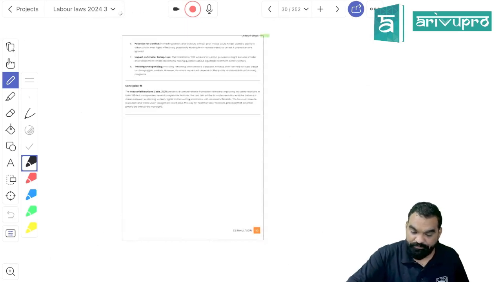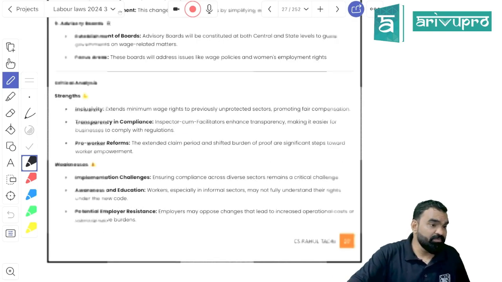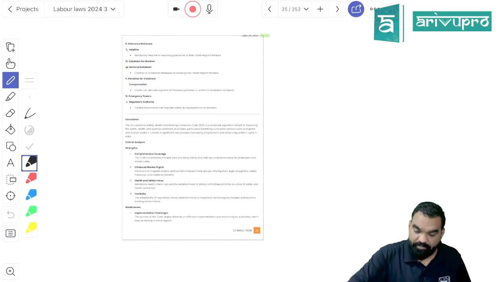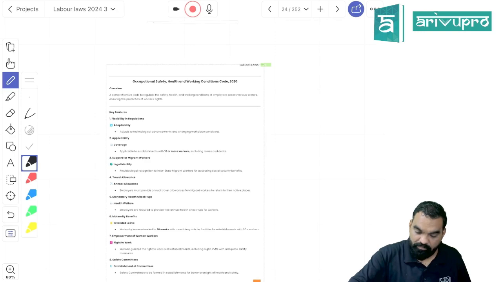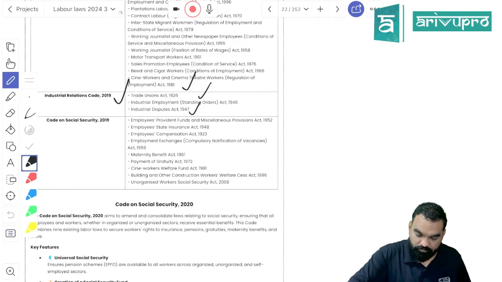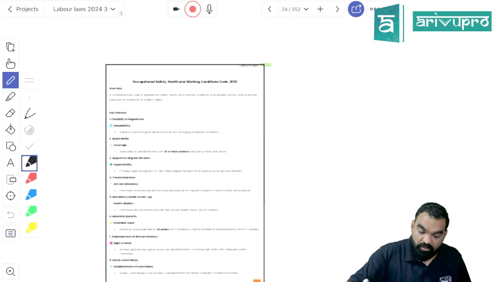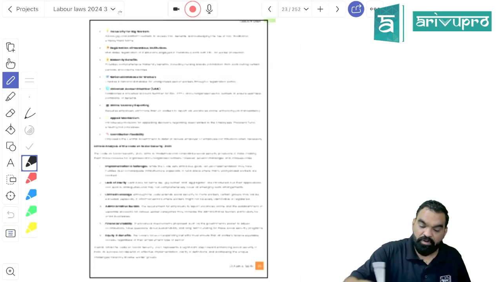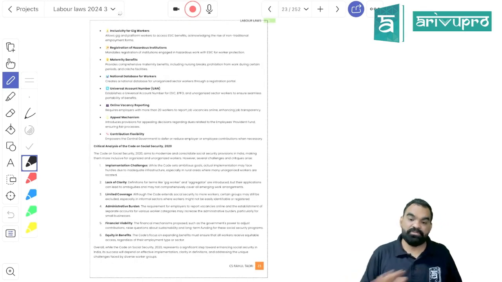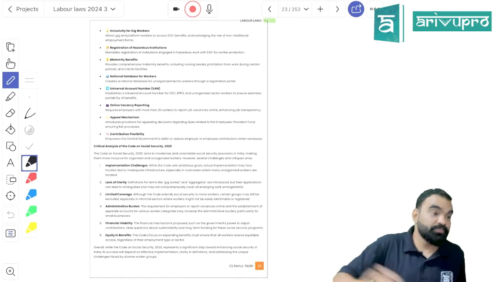Is it clear? So we have done with 2 codes. Now 2 codes are pending: the Social Security Code and the Occupational Safety Code. After this, even this chapter will be over, right?